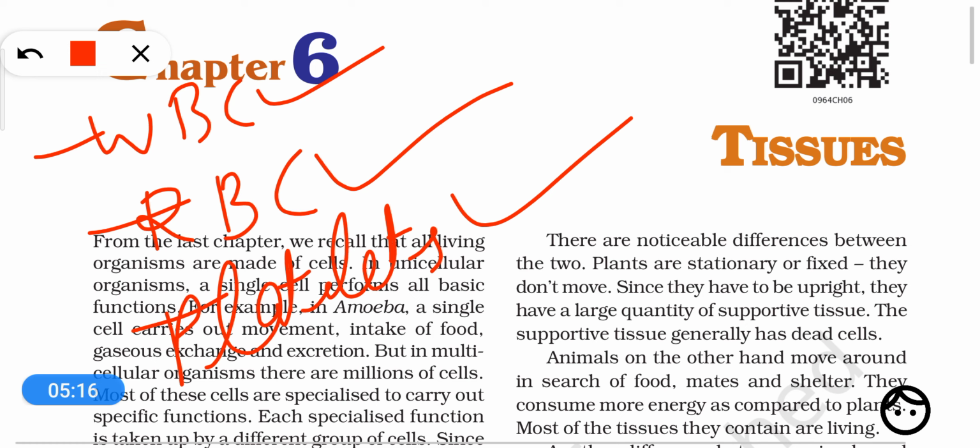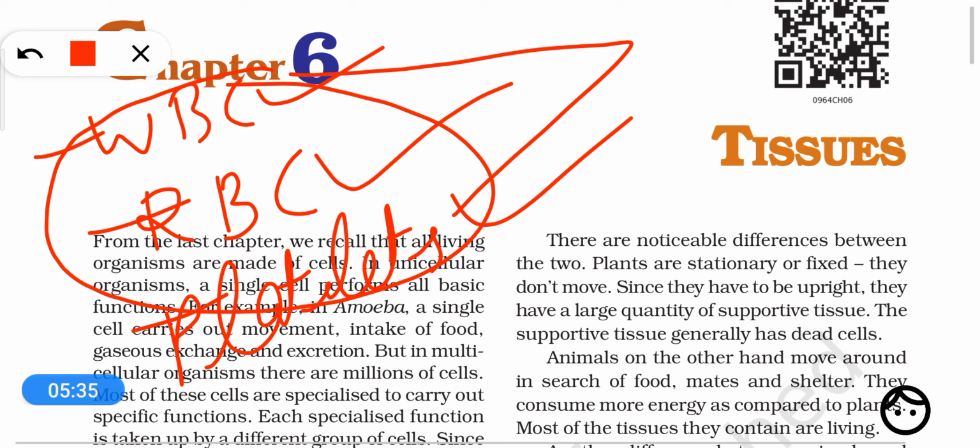Why? Because these cells originate from the same type of cells, or same precursor, or we can say same ancestor cells or mother cells. So that's why their origin is the same. These cells originate from the cells of bone marrow. WBC, RBC, platelets, they all are made by the cell division of the cells present in bone marrow. That is a tissue inside the bone. So this is why they have the same or common origin.